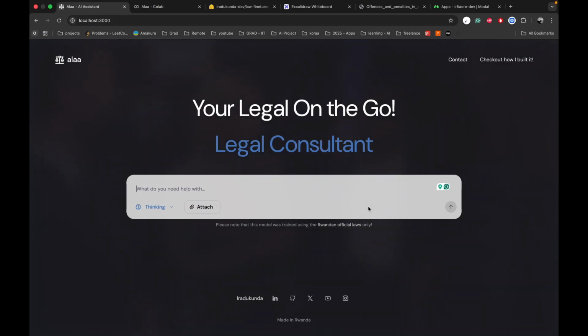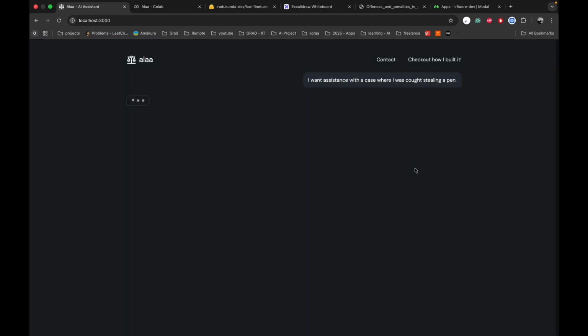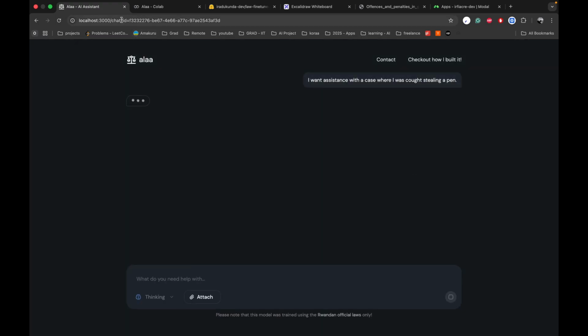Yes, so for the front end, it's just your typical normal front end implemented using Next.js, where you would come and say, okay, I want something like this. Maybe systems with the case where I was caught stealing a pen. And then once you send the request, it's going to go to the front end. So it's going to create a new chat, then it saves the chat to your local host so that you have access to the history.